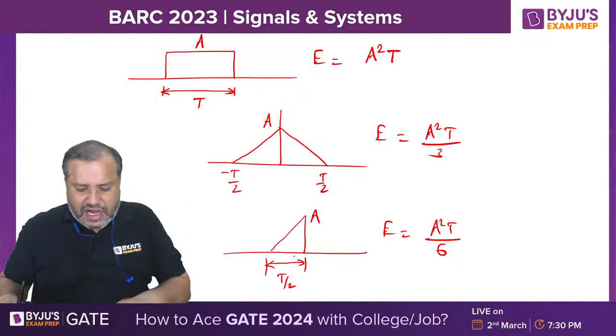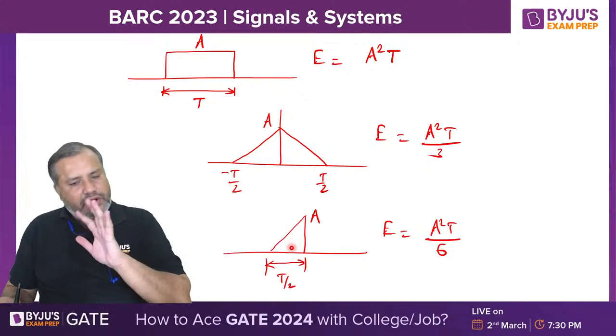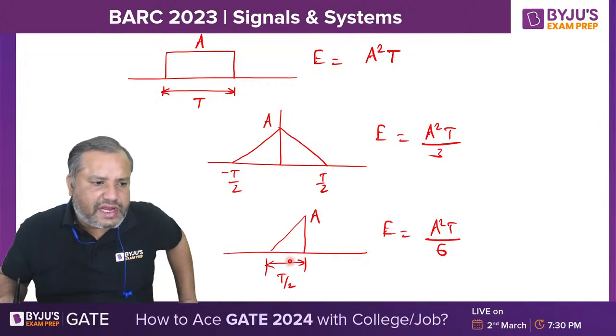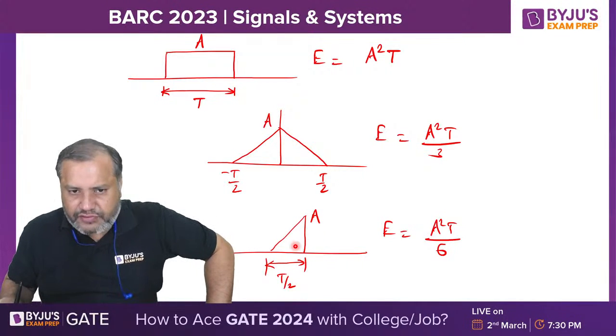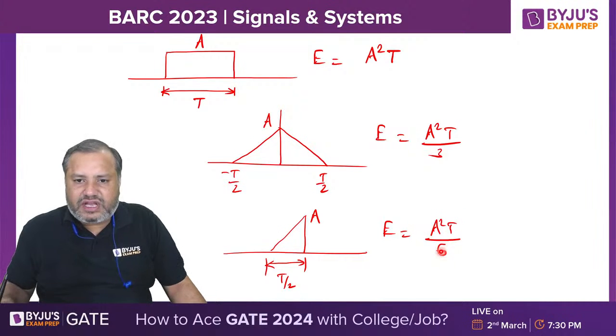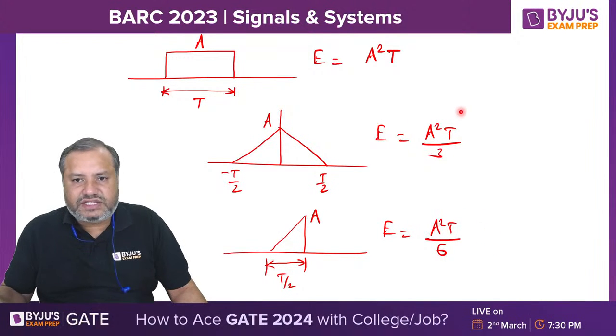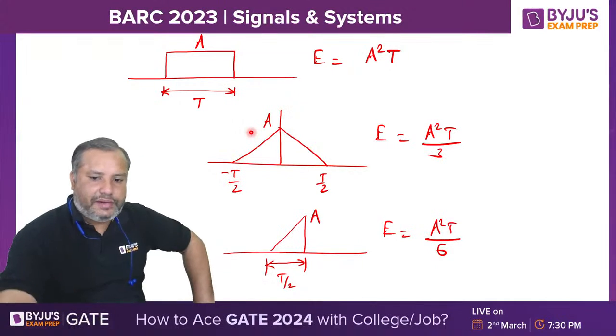This right angle triangle can be inclined on the left or right, whatever. So if we have two such right triangles, then the energy will be a square t by 6 plus a square t by 6, that is a square t by 3. That is the energy of this symmetrical triangle.